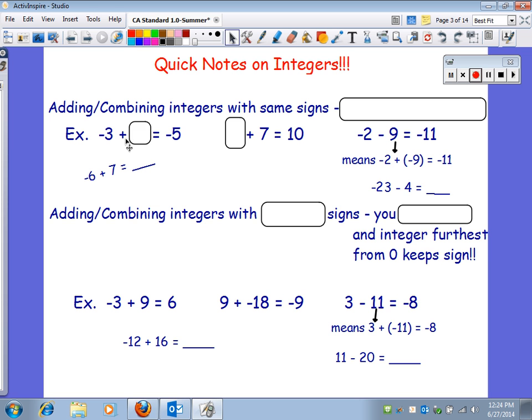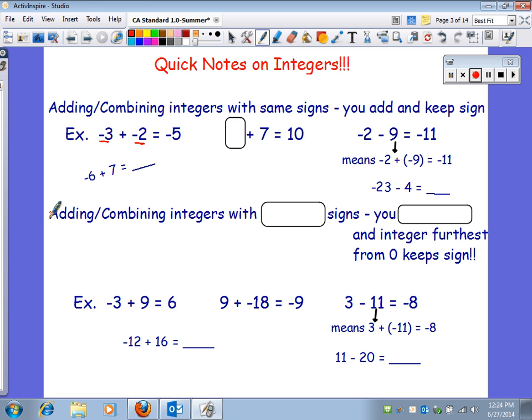-3 plus -2 would be -5, because when you add integers with the same signs, you are going to add and keep the sign. So when you see a -3 put together with a -2, you have to add them, and you have to keep the sign because they're both negative. It's like putting two numbers together that are on the same team. You're making more of them.